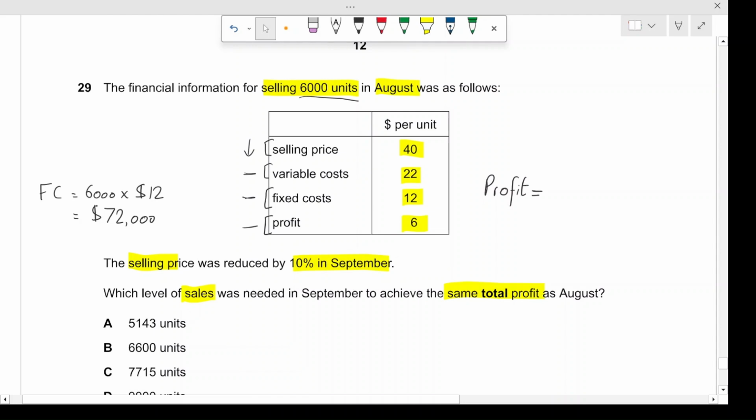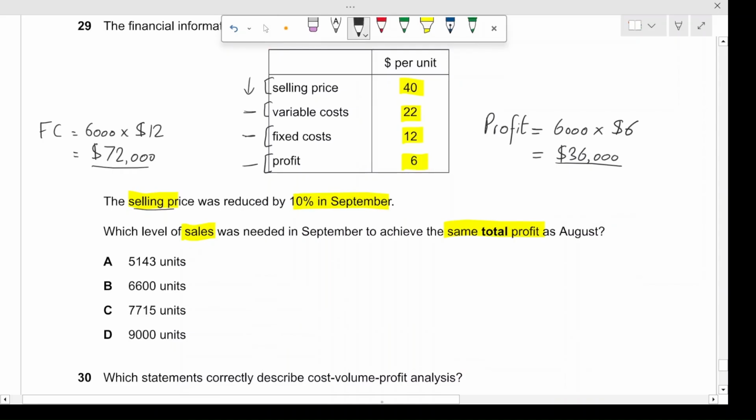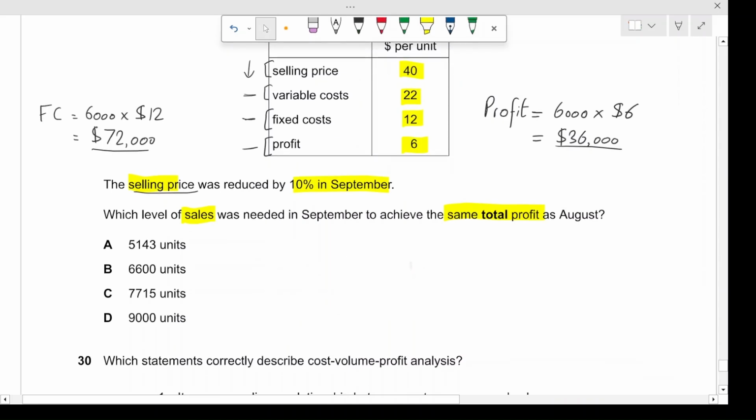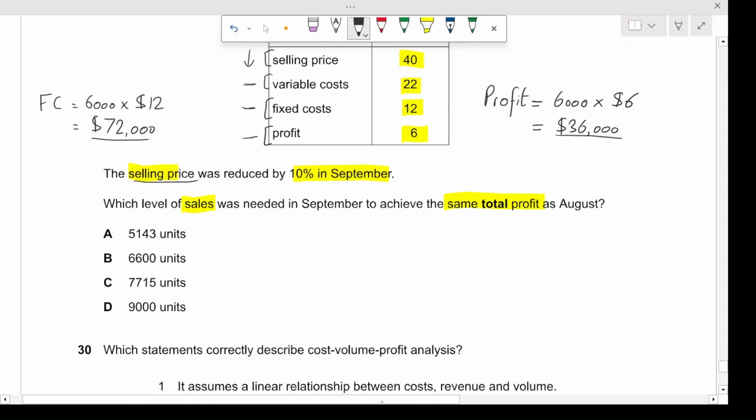It would be 6,000 units multiplied by $6, giving us a profit of $36,000. This is the amount that we need to keep consistent for both the profit and the fixed costs. However, the selling price was reduced, so let's punch those assumptions in this question. So the equation would be the selling price minus the variable costs minus the fixed costs, giving us the profit, right? So the selling price, it was $40 per unit.